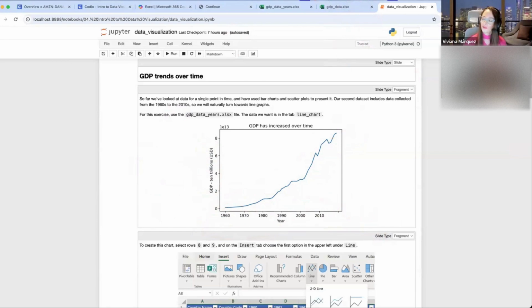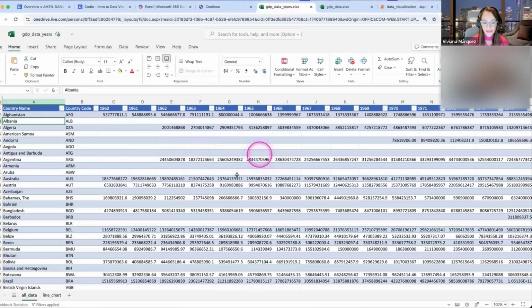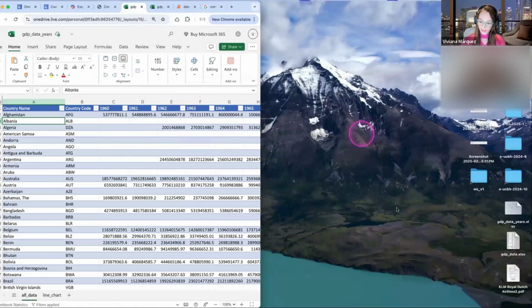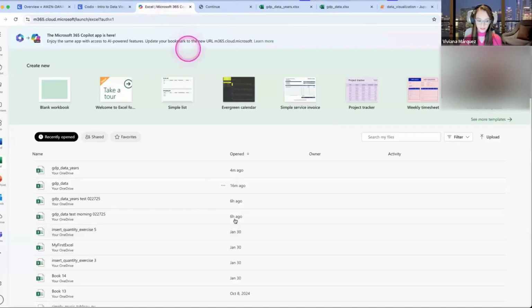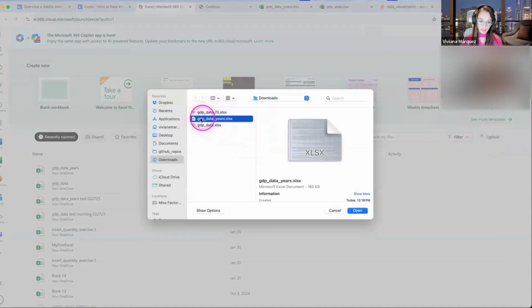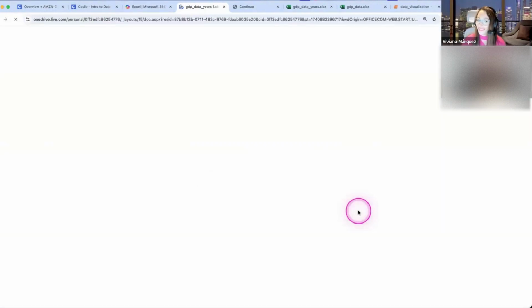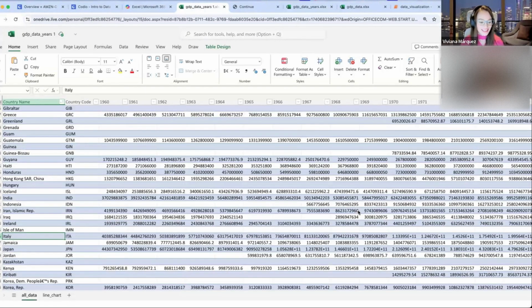So to be able to do the line chart, we actually need the other Excel file. So if you don't have it, let me put it in the chat. So I just put it in the chat. So now we're gonna work with the other Excel file. So in case you haven't uploaded, you just upload it. It's the one that is GDP data years, the one that has the years. And that's why this is the good one for the line chart, because it has the years.